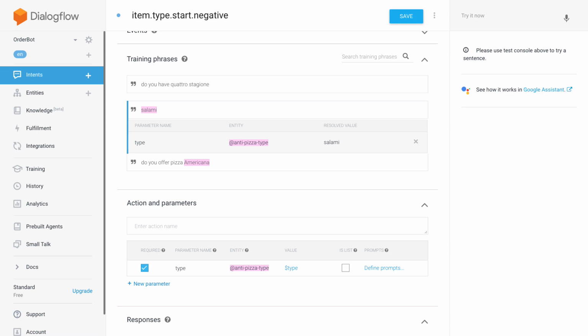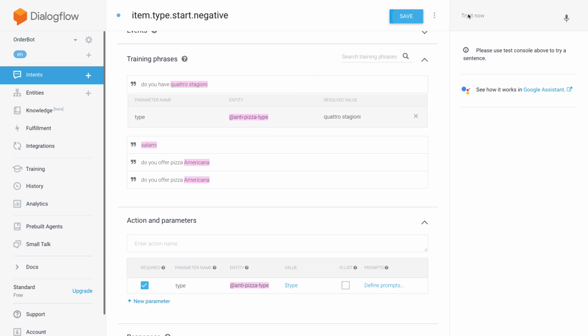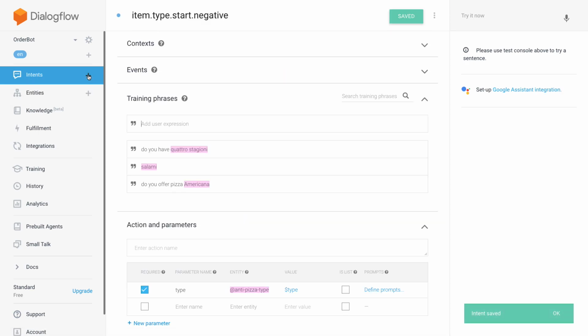I think we can write it both ways. So we don't have that either. Let's hit save, and so that's basically how the conversation goes into this, and then we say, "Okay, we don't have this. I'm sorry." And then the user can do again whatever they want. They don't have many options. They can order something else.